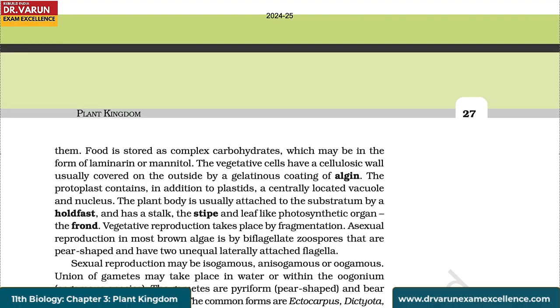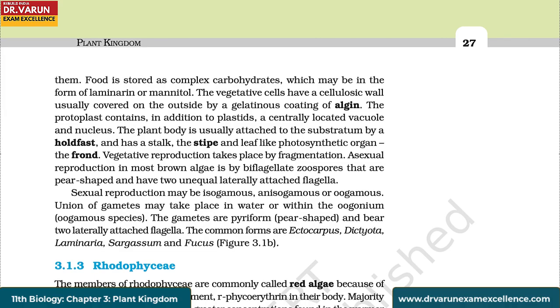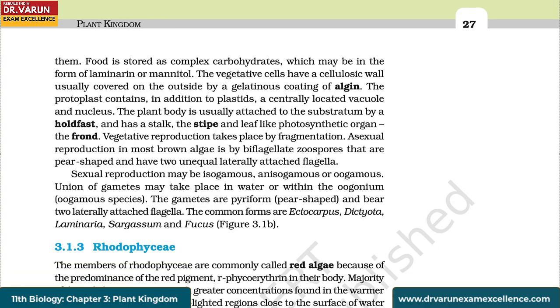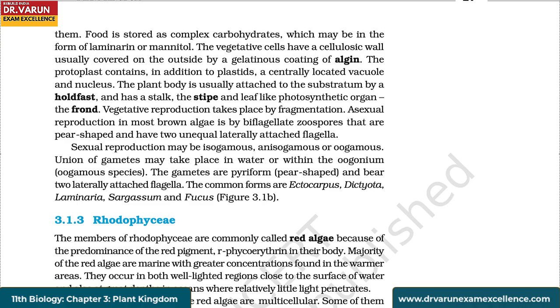fucoxanthin, present in them. Food is stored as complex carbohydrates, which may be in the form of laminarin or mannitol. The vegetative cells have a cellulosic wall, usually covered on the outside by a gelatinous coating of algin. The protoplast contains, in addition to plastids, a centrally located vacuole and nucleus. The plant body is usually attached to the substratum by a holdfast and has a stalk, the stipe, and leaf-like photosynthetic organ, the frond. Vegetative reproduction takes place by fragmentation.